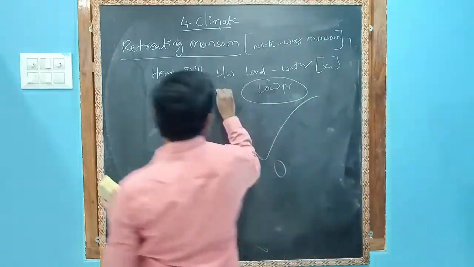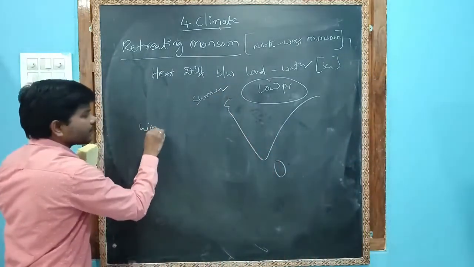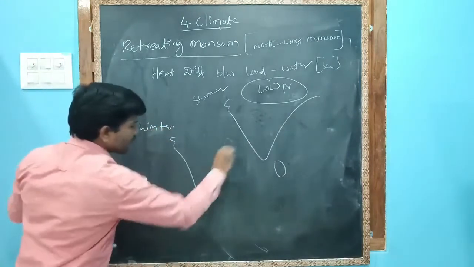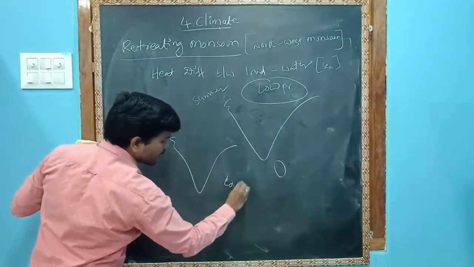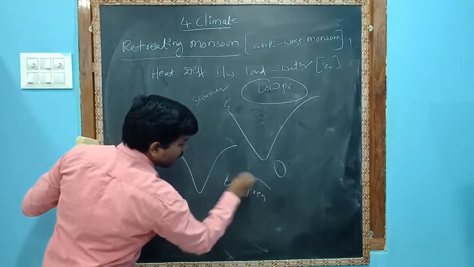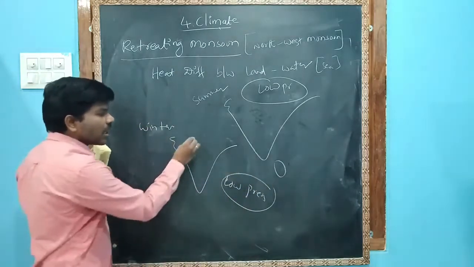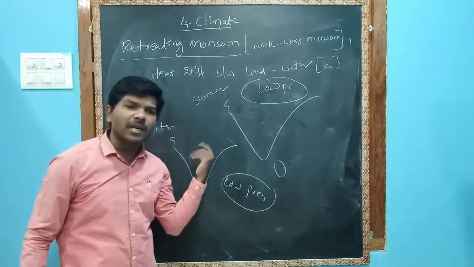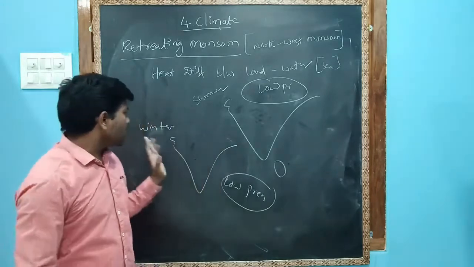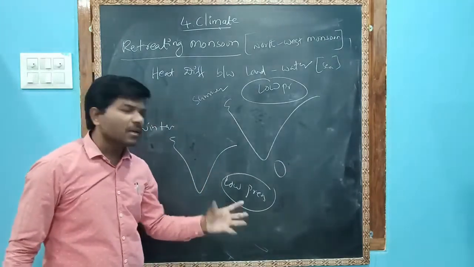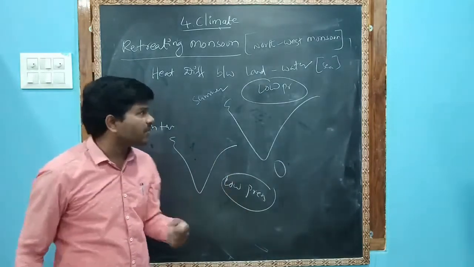In winter, low pressure will be there on the sea, because on land very cold temperature will be there, so there is no low pressure. So in winter, low pressure will form over water bodies.